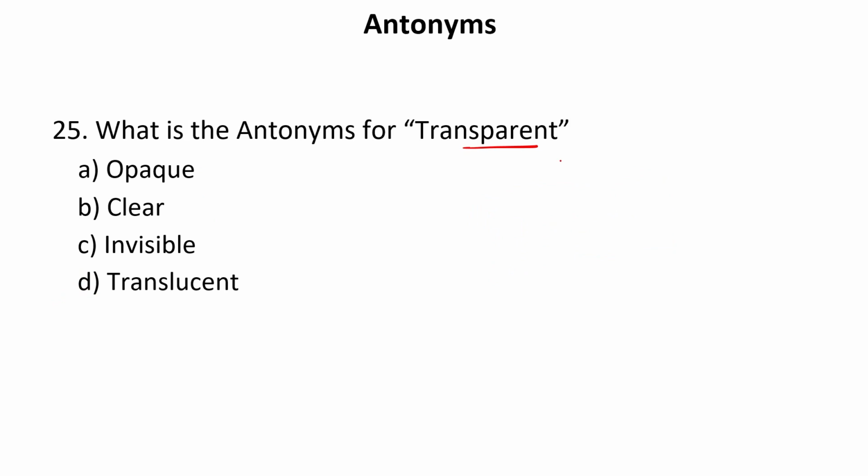Antonyms for the word transparent. Transparent is something which we can see through, from which the light penetrates, or from beyond which we can see through that particular surface. For example, a glass is there. We can see through it. So that is called transparent. Now opaque is a kind of object by which we cannot see through. So that is opaque. Opaque means when something is solid or something is colored.